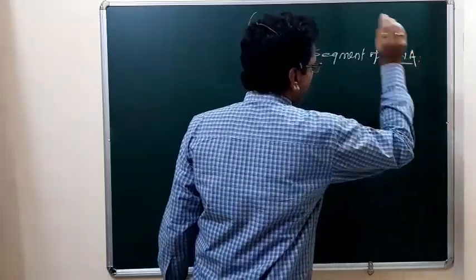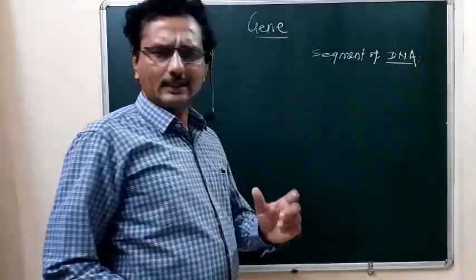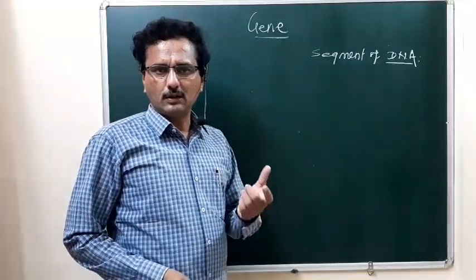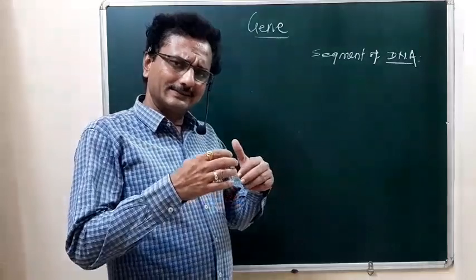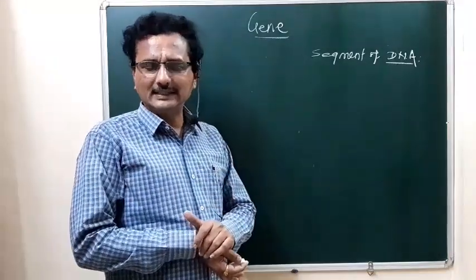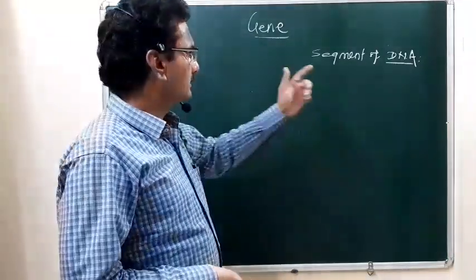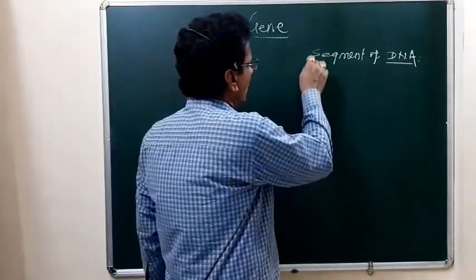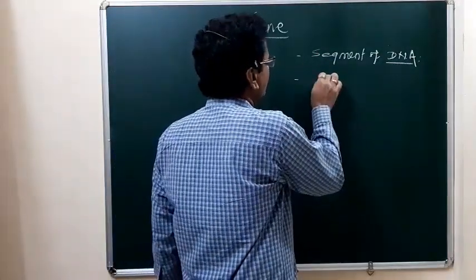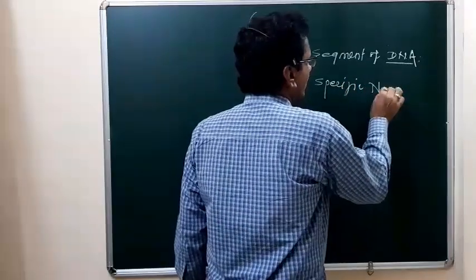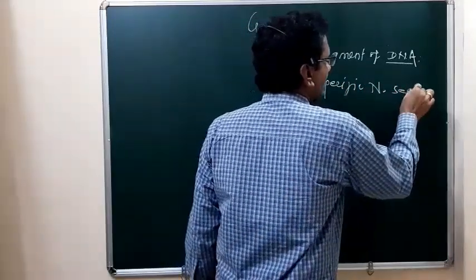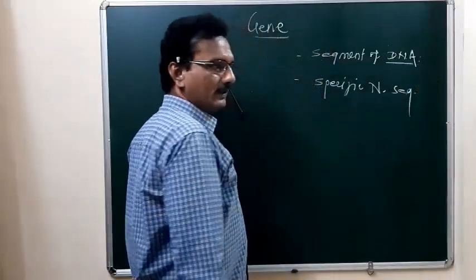A gene does not have a specific definition as such, but we can elaborate on it in different ways. A gene is a segment of DNA, a specific nucleotide sequence.